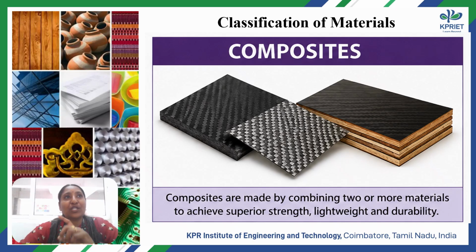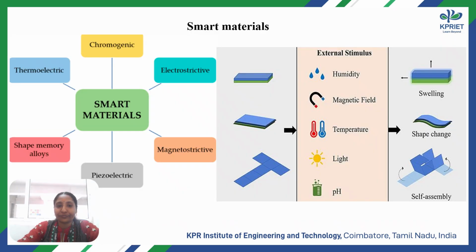Composites are classified into metal matrix, ceramic matrix and polymer matrix. So next one, smart materials. As shown in the figure, unlike conventional materials, smart materials possess an ability to sense, process and respond to environmental change without continuous human intervention. That is the speciality of smart materials.